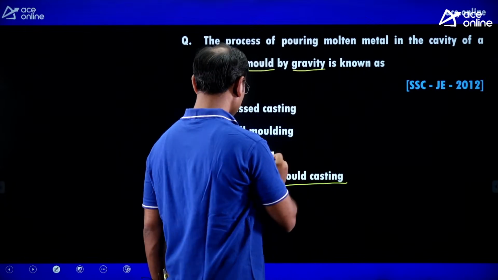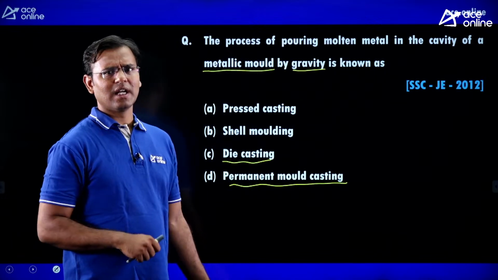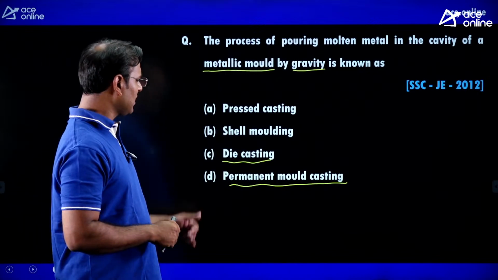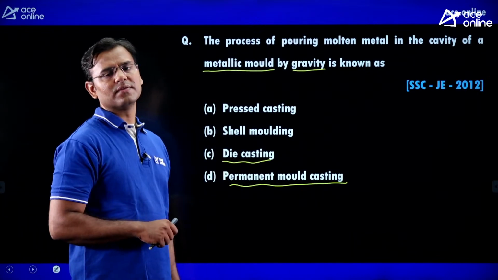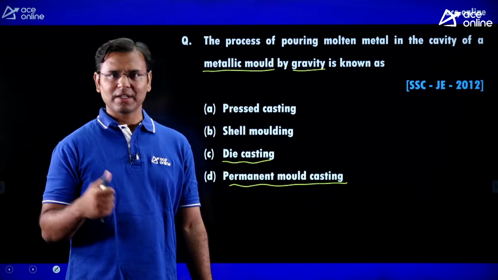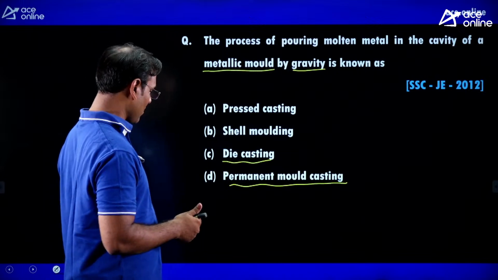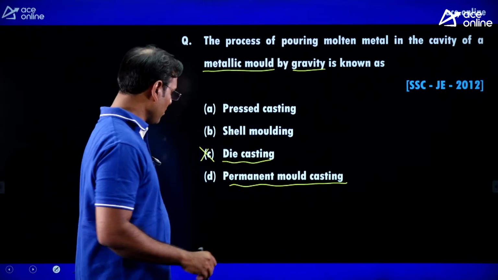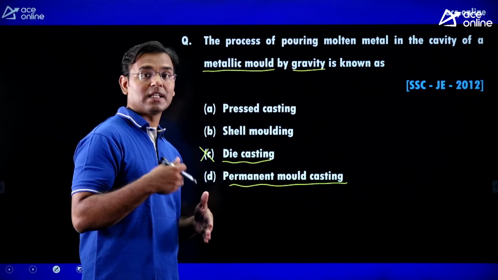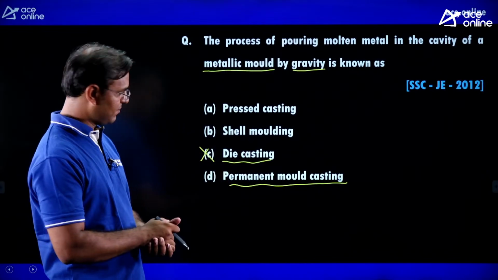By gravity means, in gravity die casting we are pouring the molten metal directly, and the molten metal enters the cavity because of gravitational force. In pressure die casting we give the molten metal with some pressure, and therefore we are not writing die casting as the correct answer, because it includes gravity as well as pressure die casting.